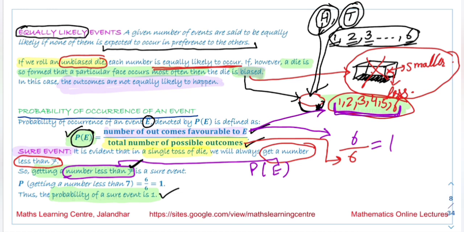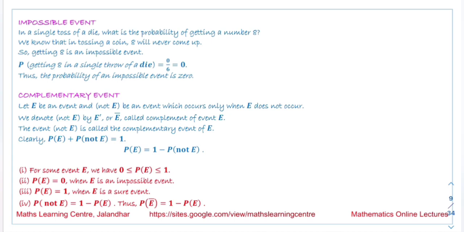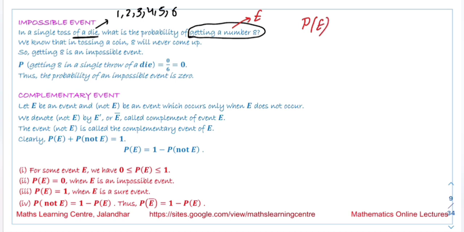Next we have the impossible event. Suppose we are again considering the same experiment, throwing a die, and we are calculating the probability of getting a number 8. The numbers on the die are 1, 2, 3, 4, 5 and 6. So the event is getting a number 8, and we say probability of E. From this it is clear that we can never get the number 8.